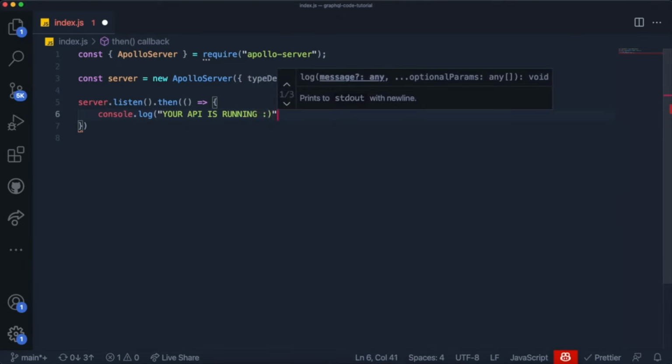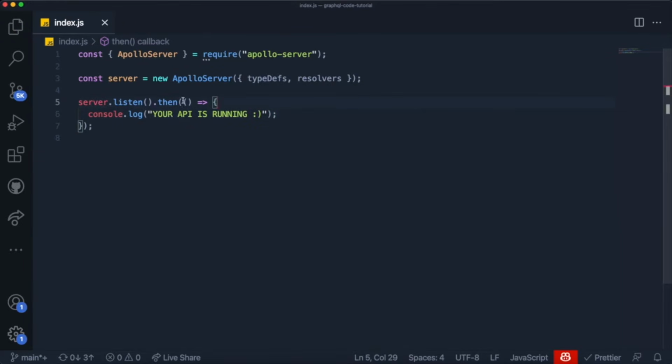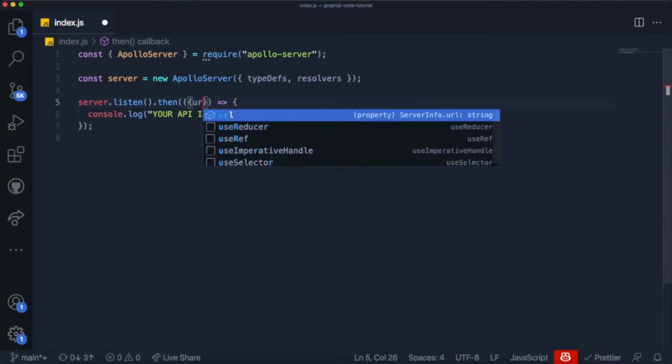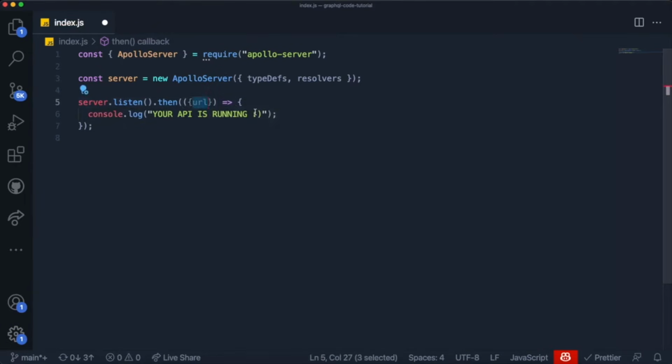And you can also actually grab the URL from here, the URL at which your API is running. So if you want to do that, you just destructure the object over here and grab the URL, and you can use that over here if you want to. We might do it like this by using backticks and then just inserting the URL and doing something like at, and then putting the URL over here. I'm just going to put the dollar sign and the curly braces and put the URL directly inside. By the way, this is white because of my theme, but this is a string. Don't worry about this, it's just a string with a URL inside.